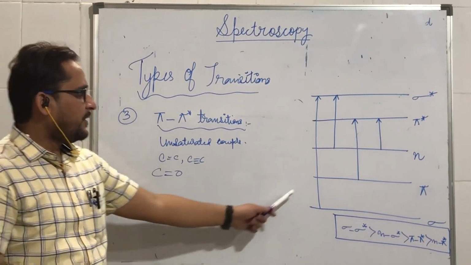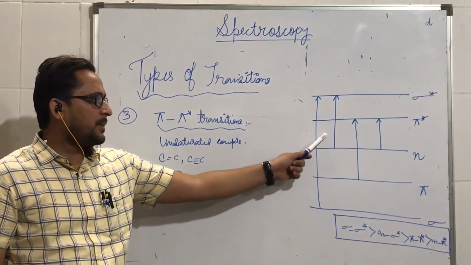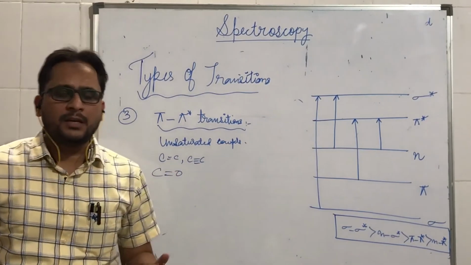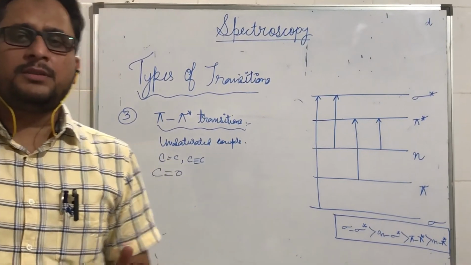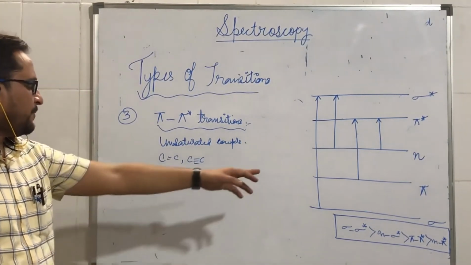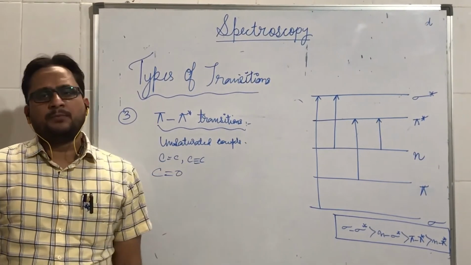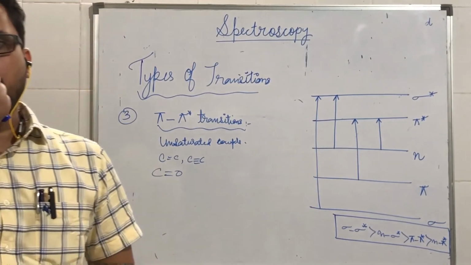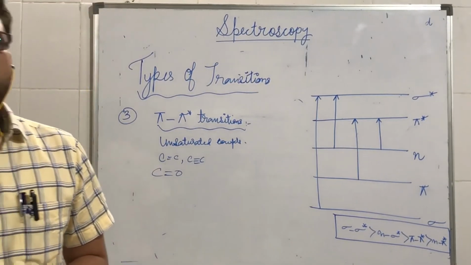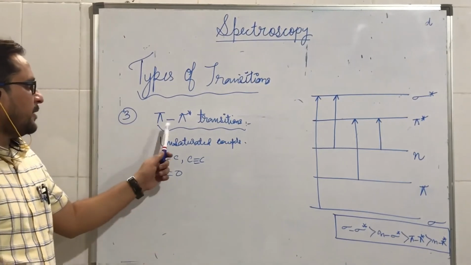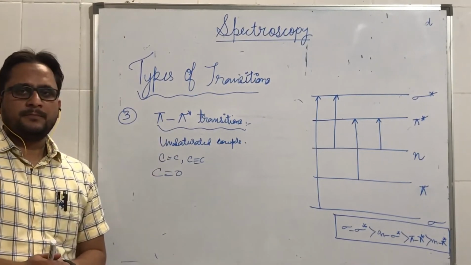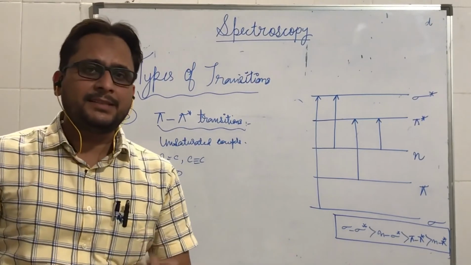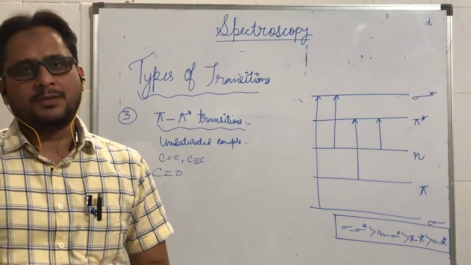From the figure you can see that since the pi orbital and pi star orbital are not very far, the energy difference is not very high. Therefore, a small amount of energy is needed to observe this type of transition. So in all ethylenes, acetylenic compounds, and in carbonyl compounds, we observe pi to pi star transition. It is worthy to mention that pi to pi star transition requires energy even lesser than the energy required for n to sigma star transition.